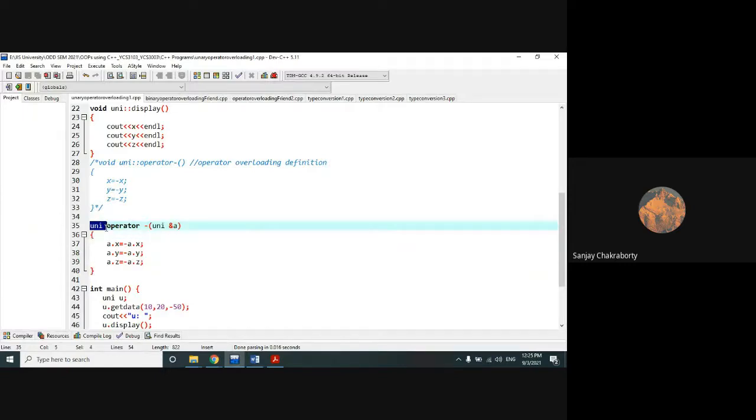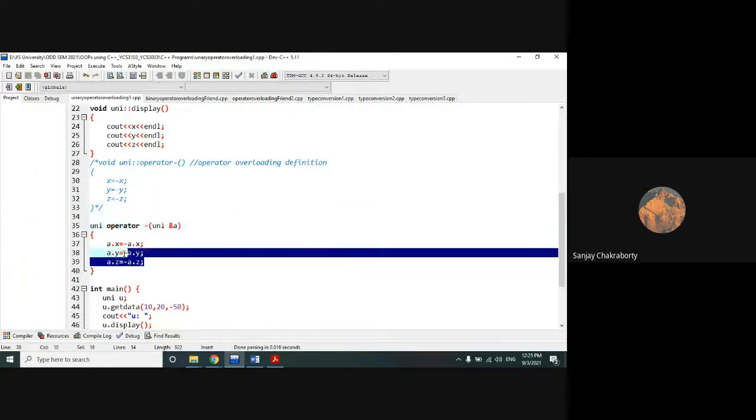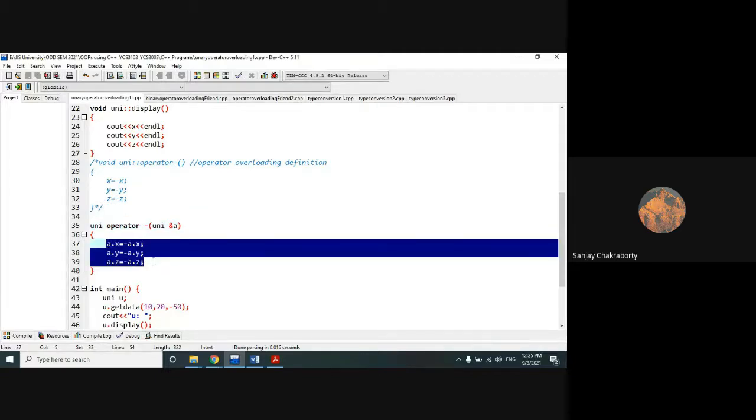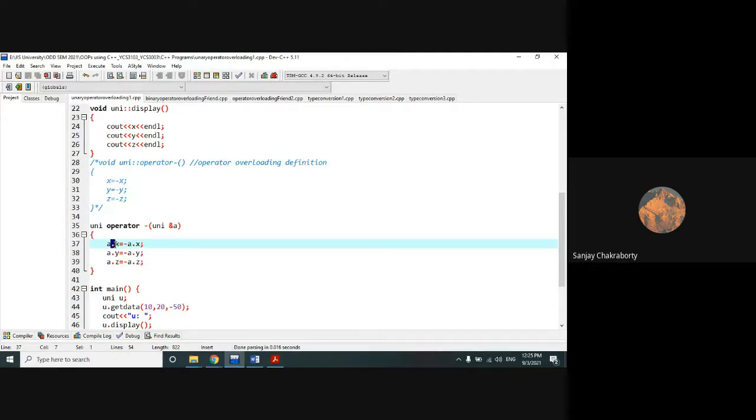Now the class name uni is our class name, then the operator keyword, then the operator which you want to overload, then the same object's reference of that particular class. And here we are accessing the variables with the help of that object, object dot variable. That thing you already know because we have already practiced how we can access a variable through an object by using the dot operator and then the variable.